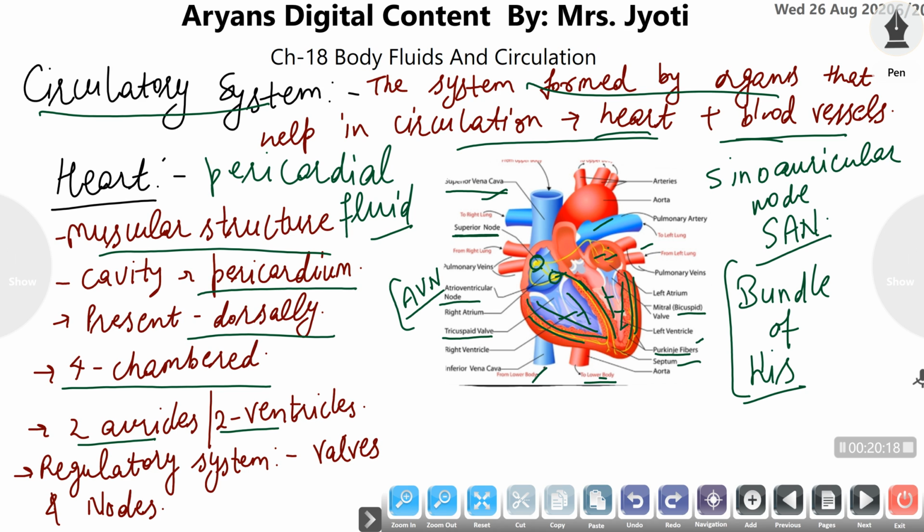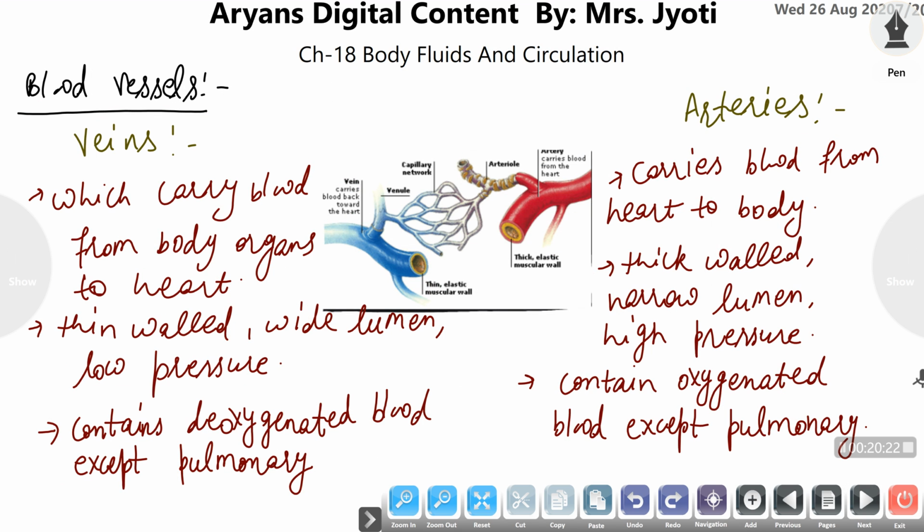So this is the simplified structure of our heart. Now what is the structure of blood vessels? There are two types of blood vessels. Blood vessels are those vessels in which our blood flows. The two types are veins and arteries. As you can see, the blue ones are veins and the red ones are arteries. Why do we color veins blue and arteries red?